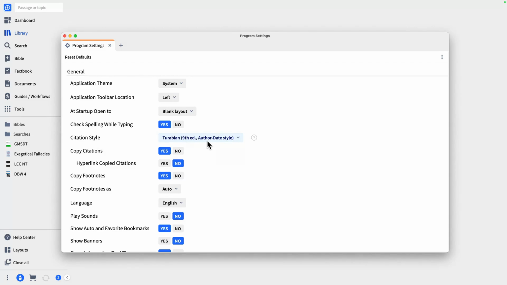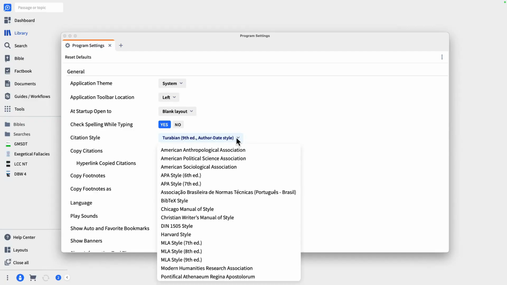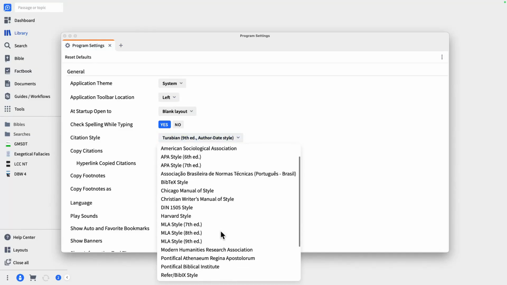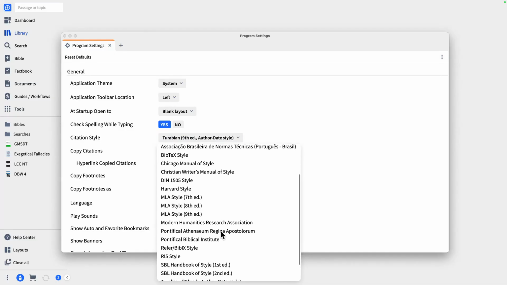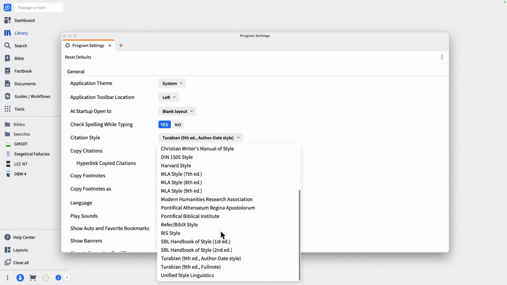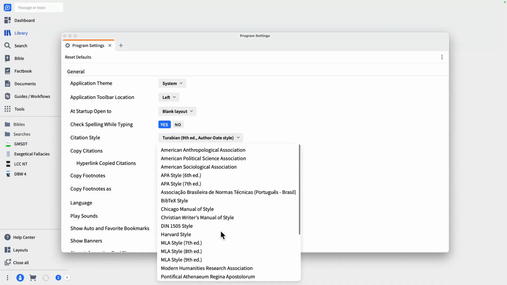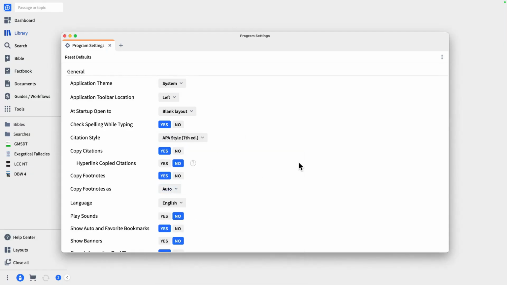That's what I used most of the time when I was in seminary. Sometimes I had to use APA. And if you do, that's okay. You can switch. We click this little arrow and you've got all these different styles that you can use in here. Most of the major styles are in here, so you shouldn't have to worry about missing a style. So right now it's set to Turabian. If I wanted to, I could switch to APA just very quickly like that.